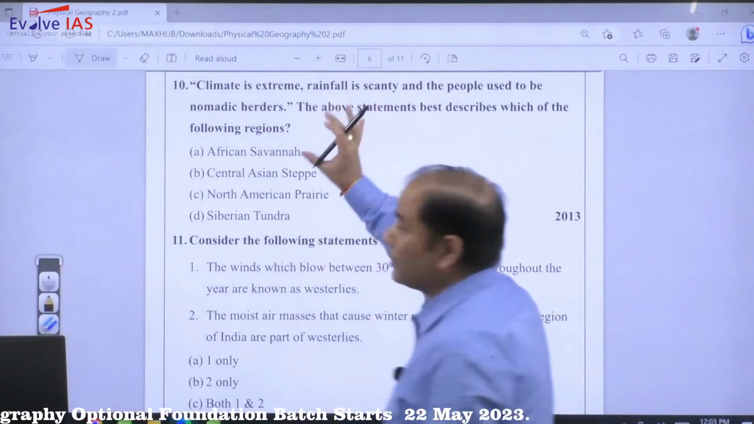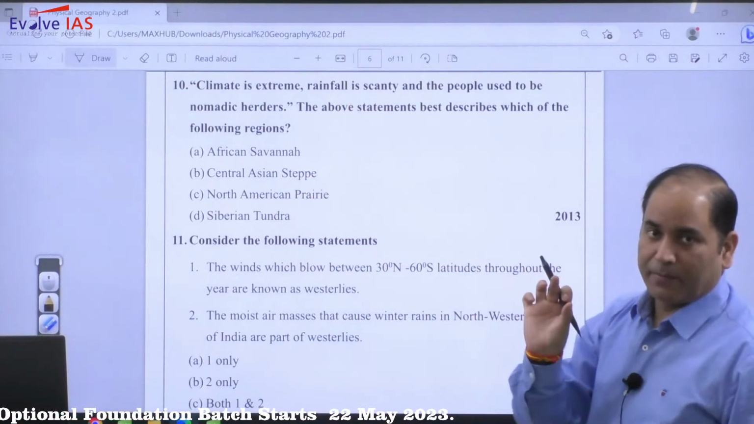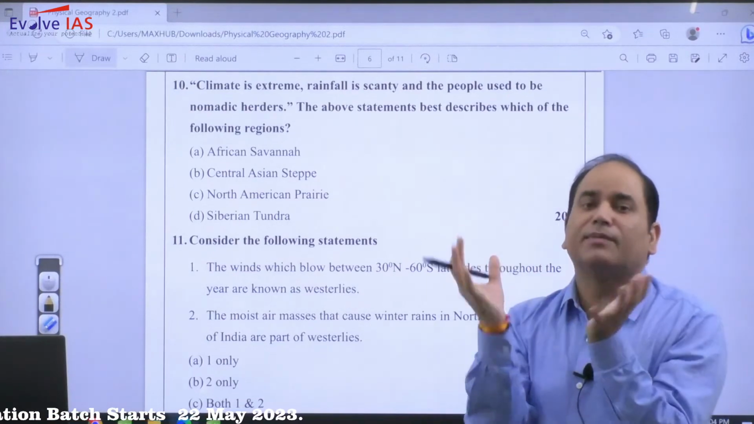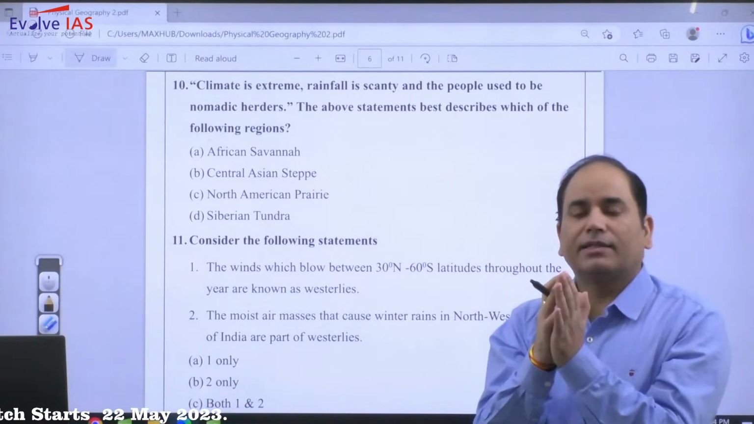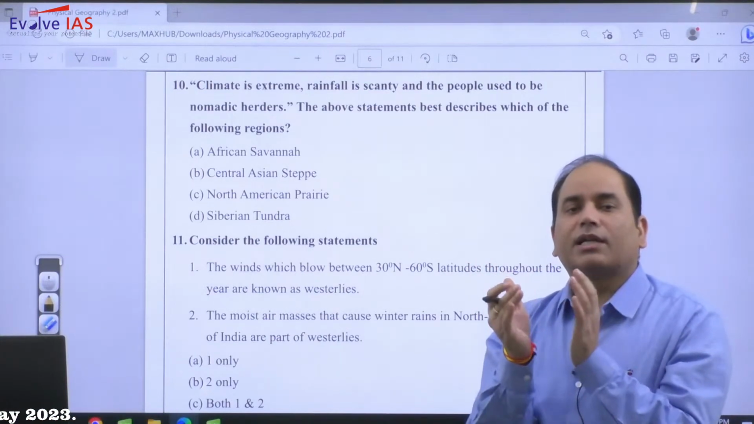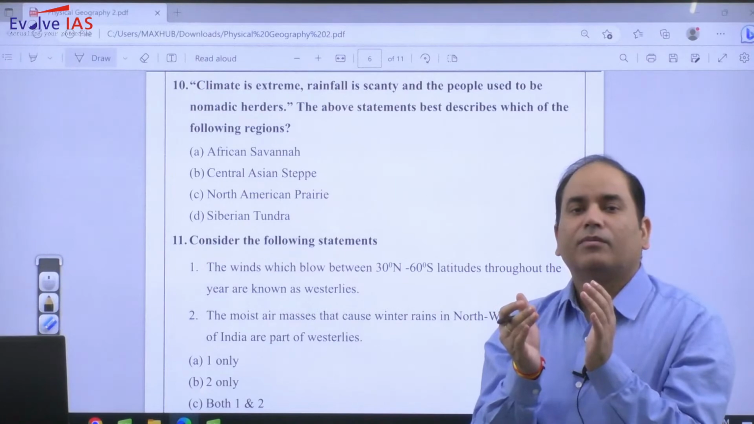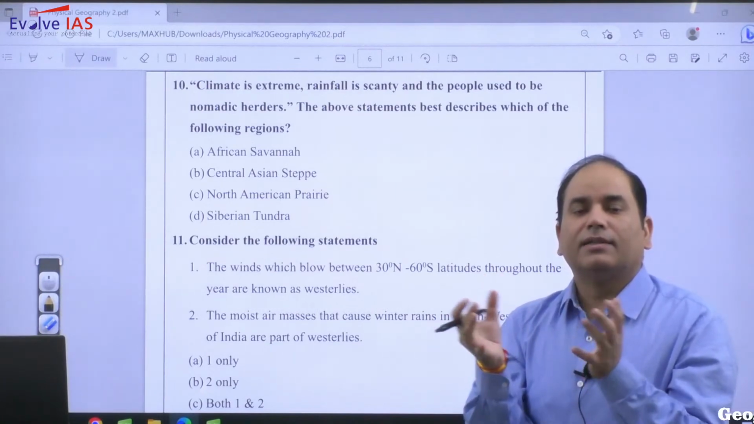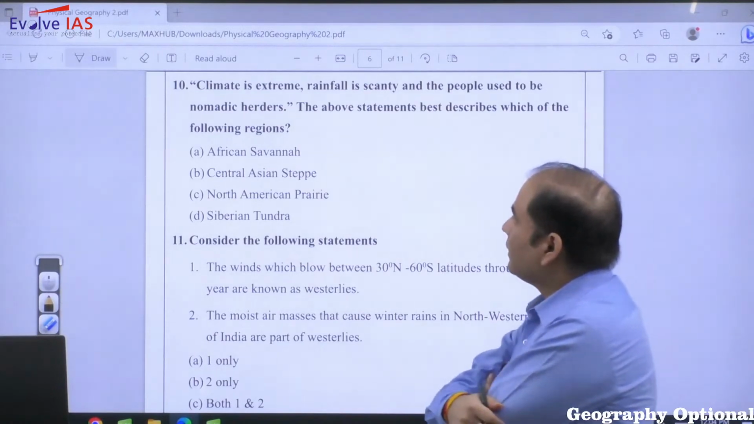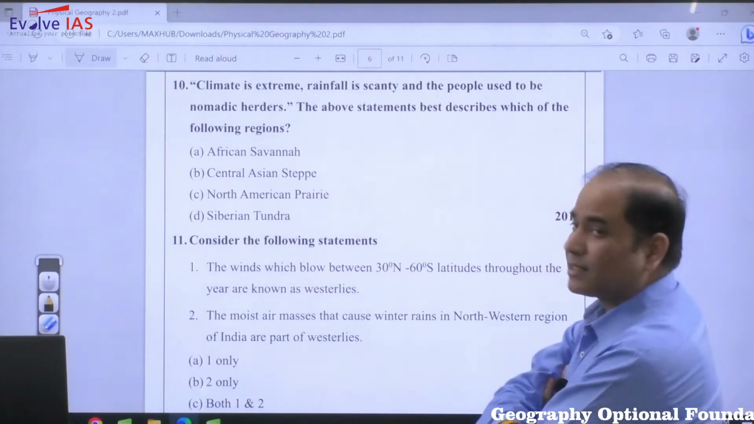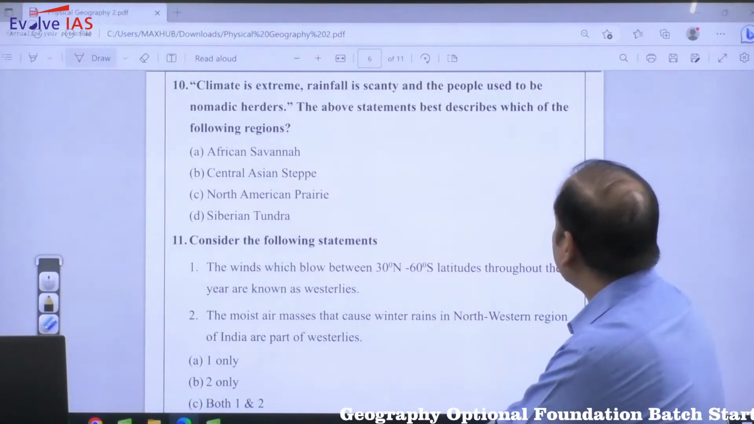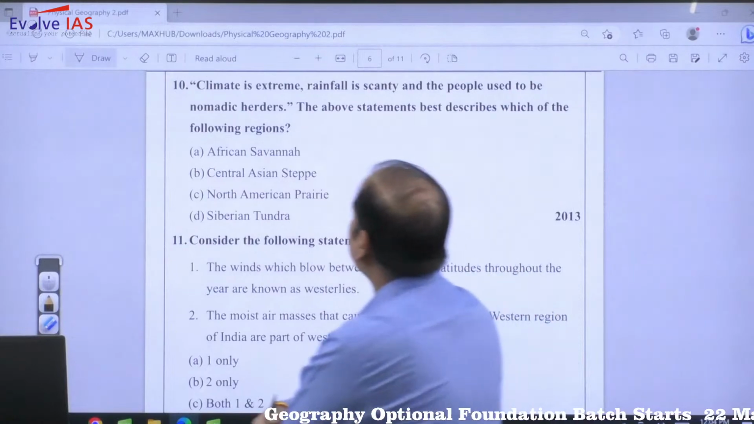This type of question is being regularly asked. तो ये they will give you a statement. A statement will be asked and you need to identify which climate, which biome, which forest area this characteristic is related to. So in 2013 a question was asked: climate is extreme, rainfall is scanty and the people used to be nomadic herders.